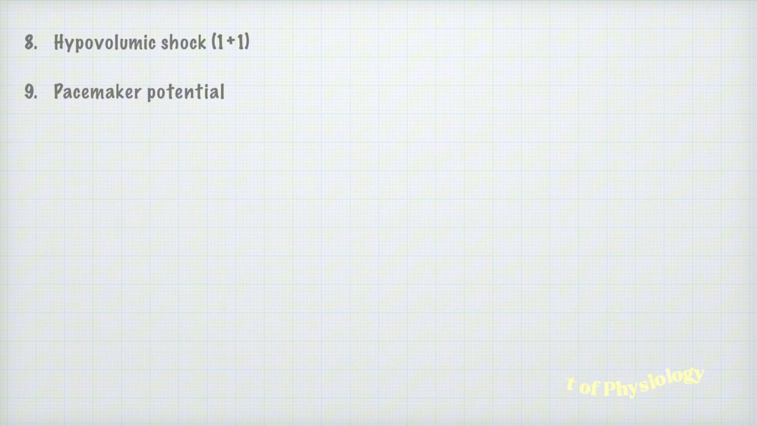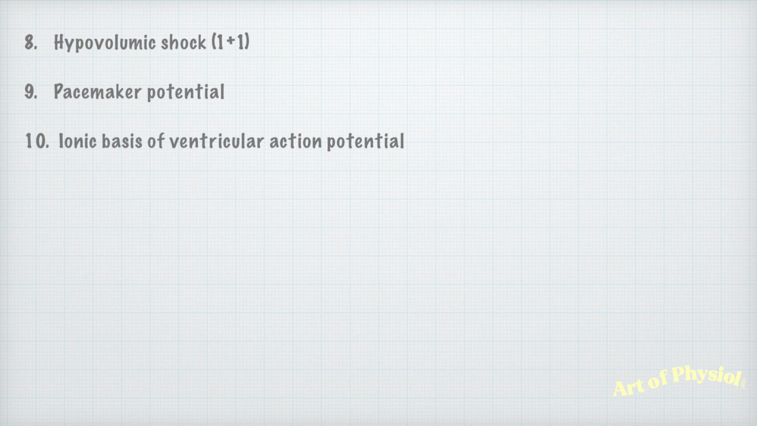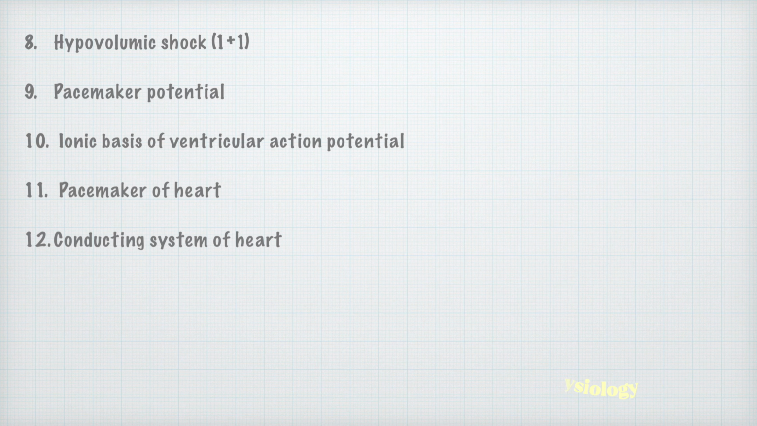So this is important. You should draw the graph of pacemaker potential, how it is generated, and you should know the ionic basis of this potential. Again, it is asked here, ionic basis of ventricular action potential. Then pacemaker of the heart. So here you should know about the SA node, where exactly it is present, how the impulses are generated from the pacemaker, all that. Then conducting system of the heart, it is better to draw a flow chart and explain under that.